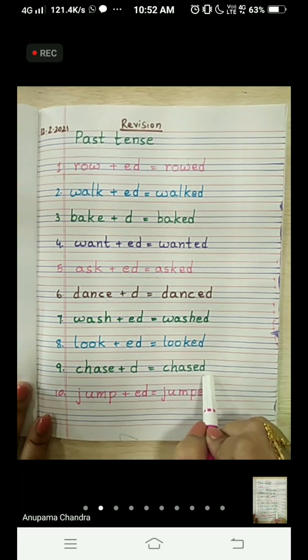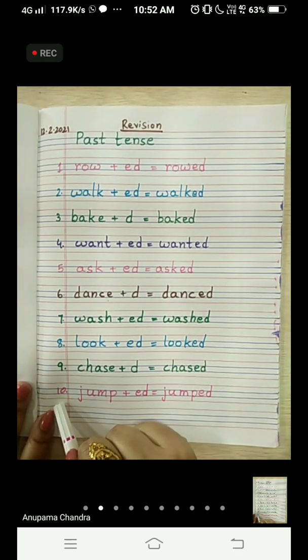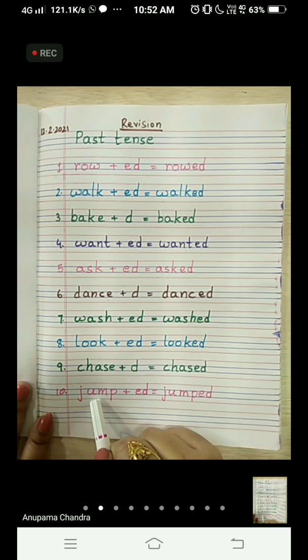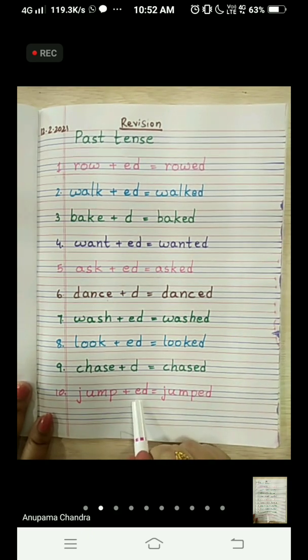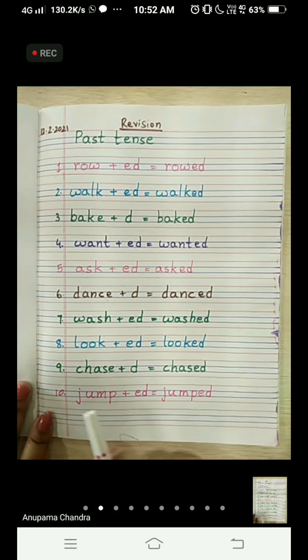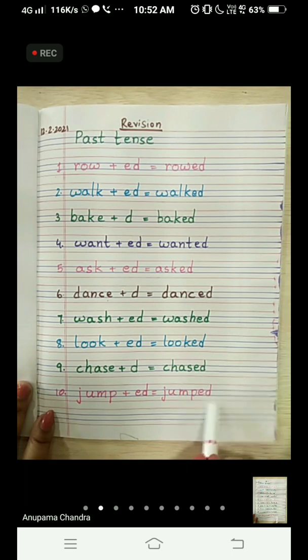C-H-A-S-E-D, chased. Chase, chased. And the last one, that is the 10th one, J-U-M-P, jump. Again here we have added ed to the word to make the past tense form of jump. And the past tense form is jumped.